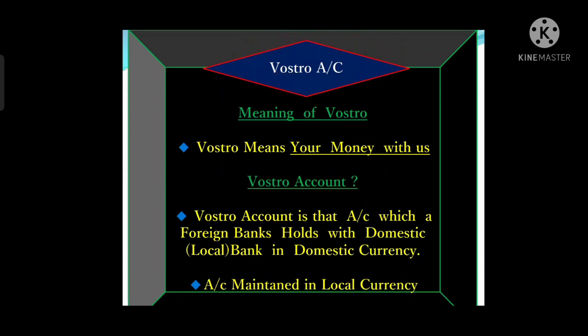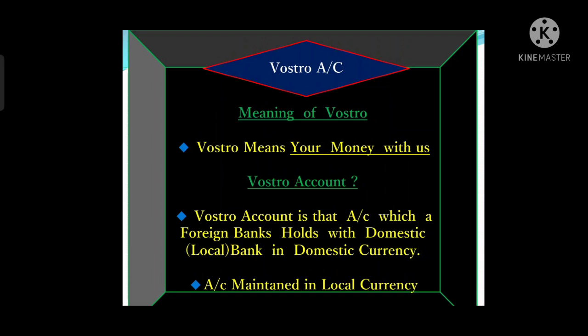Vostro account. Vostro account basically stands for "your money is deposited with us." Vostro account basically is that account where a foreign bank holds a current account with our bank in our country, in our currency. Then that bank will maintain an account with our bank in our currency in our country. That is called Vostro account.